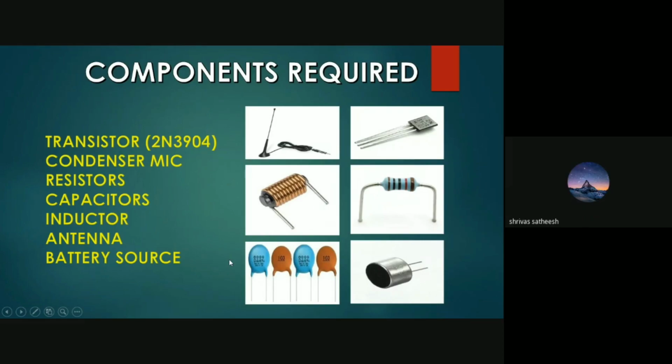Myself, Srivas. Let's see the components used in our project. First is transistor, condenser mic, resistor, capacitor, inductor, antenna, and battery source.